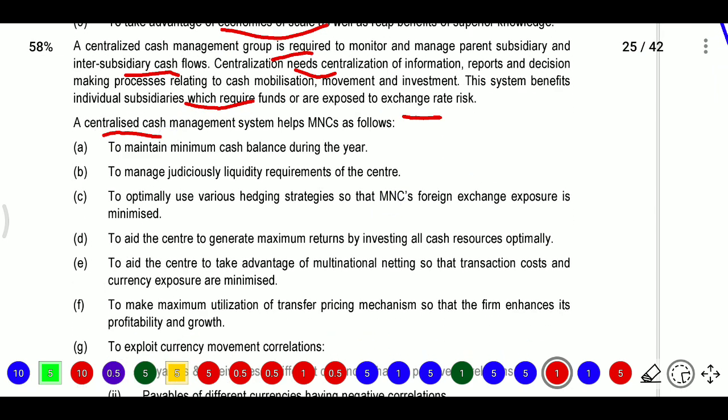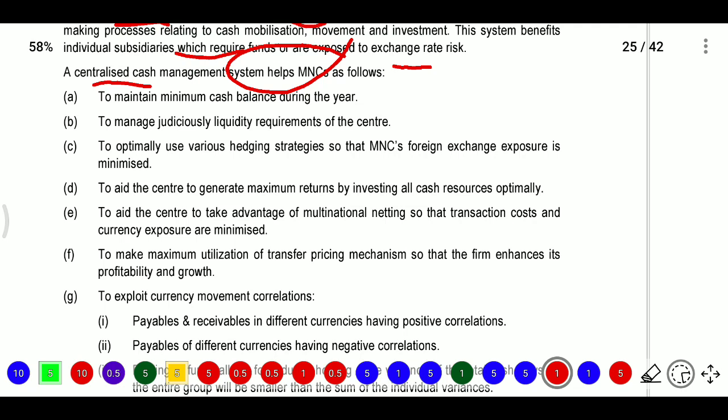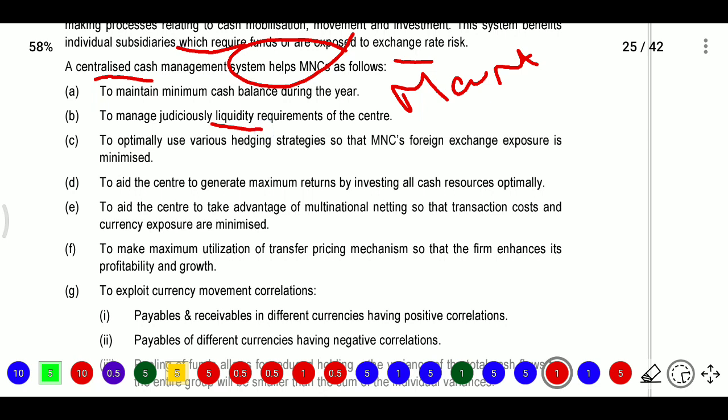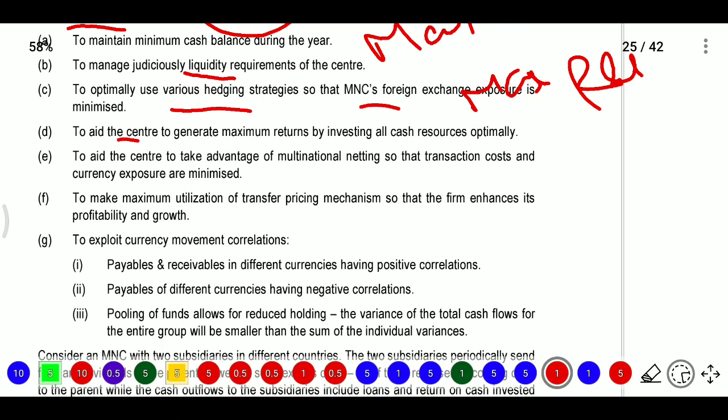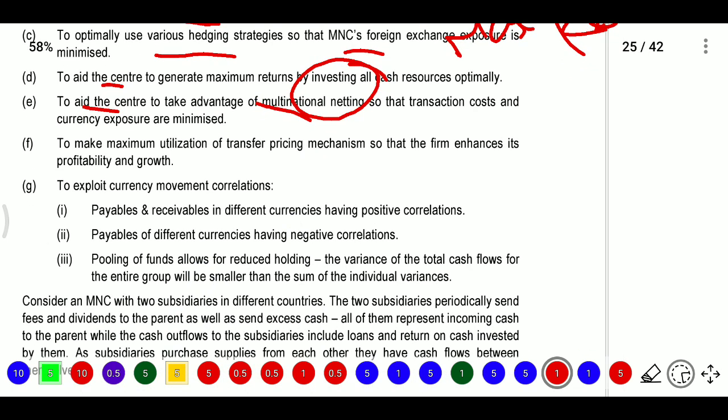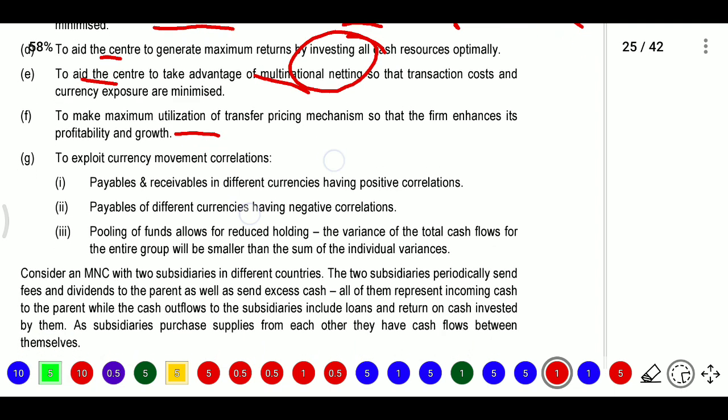Now, centralized cash management systems will help MNCs as follows. Maintain minimum cash balance during the year, manage judiciously the liquidity requirement of the center, and optimally use various hedging strategies so that the MNC's foreign exchange exposure is minimized, to aid the center to generate maximum return. They will generate maximum return by investing all cash resources optimally, and aid the center to take advantage of multinational netting so that transaction cost and currency exposure are minimized. Maximize utilization of the transfer pricing mechanism so that the firm enhances its profitability and growth, and exploit currency movement correlation.